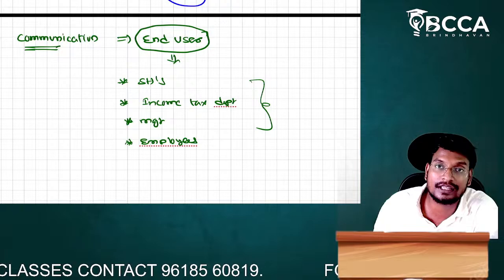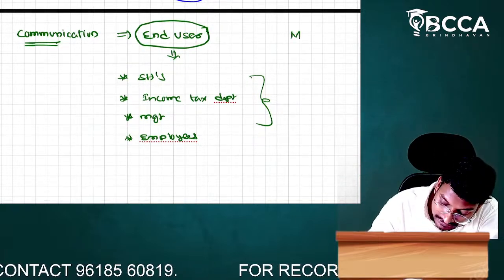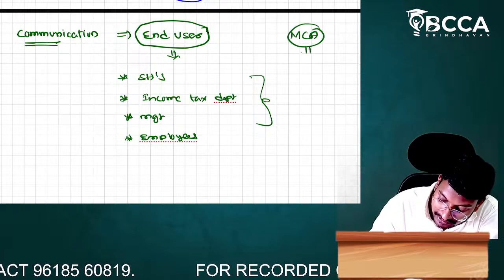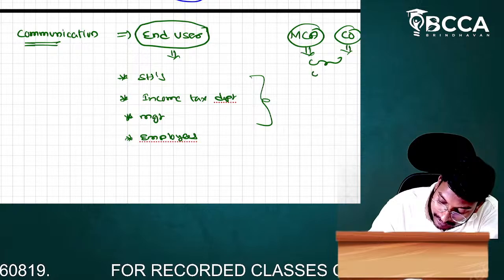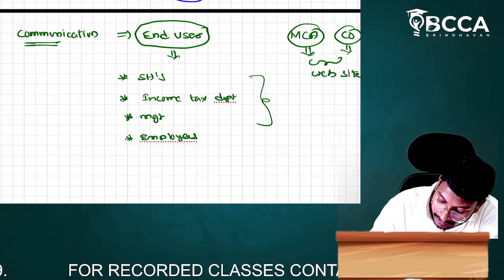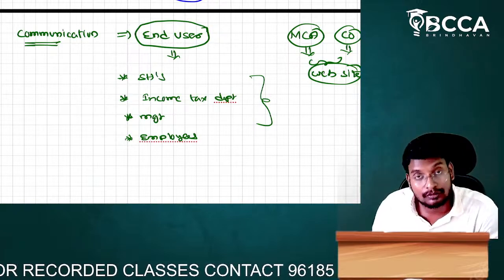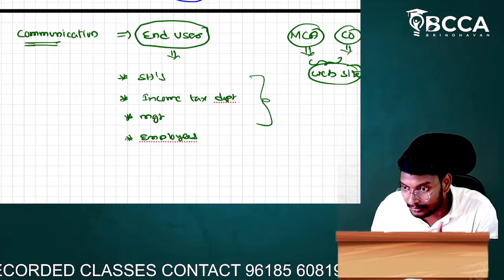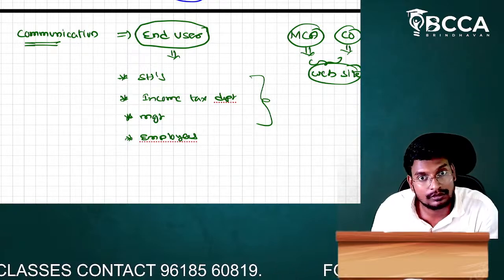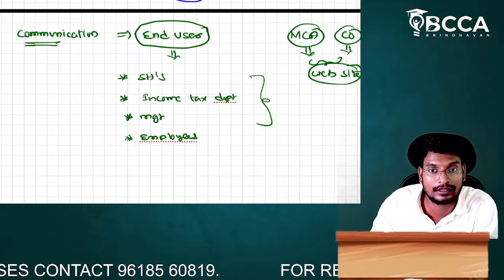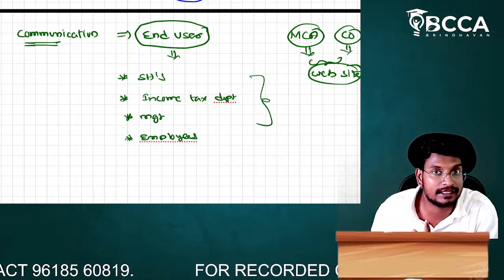How will we communicate to the end users, sir? By simply uploading the financial statements. We have to upload the financial statements on the MCA portal, MCA website, and the company website, sir. If you upload on the MCA and company website, it will be equal to what, sir? Communication. That's all, sir. You should not call the shareholders and say, yes, I have uploaded the financial statement, just go and see the website. You should not do like that. Just upload on the MCA portal, and afterwards on the company's website. That is enough for the communication to end users.